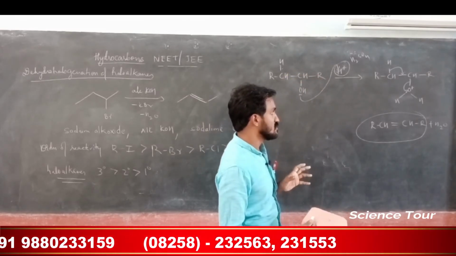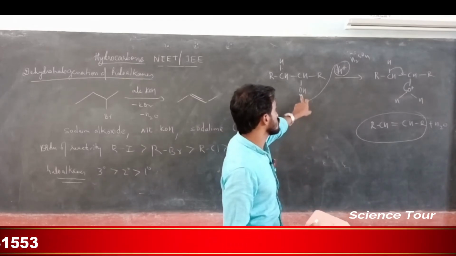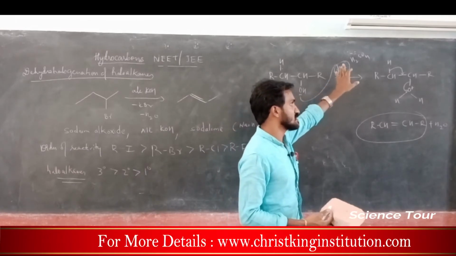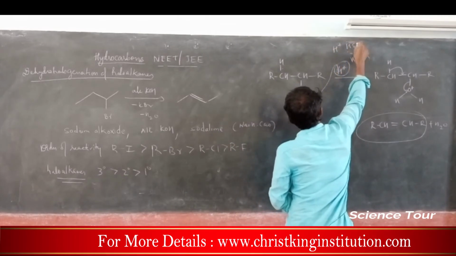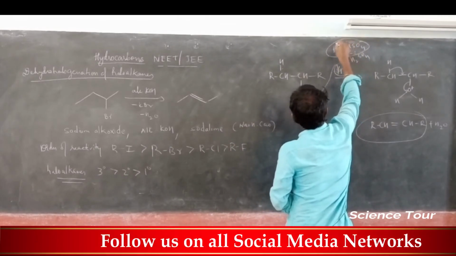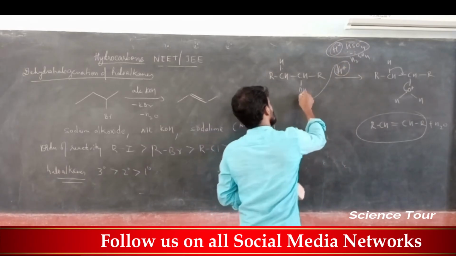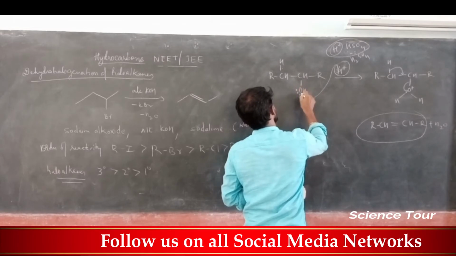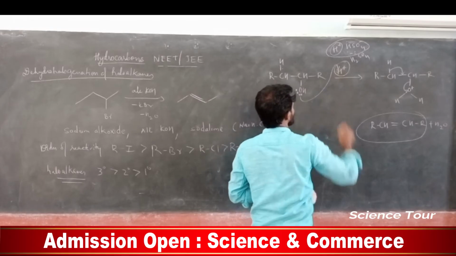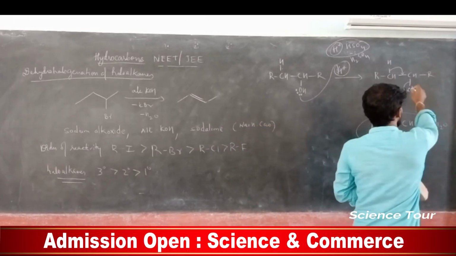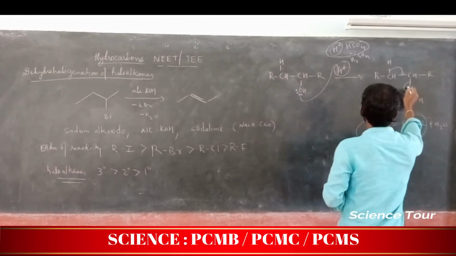secondary alcohol. Here what happens, my dear students, this alcohol group will go and attack sulfuric acid containing H plus, sulfuric acid in the form of H plus HSO4 minus. So this H plus, where does it come from? Sulfuric acid. So this OH has two lone pairs of electrons like this. One of the lone pairs will go and attack H plus. So it becomes O plus. O plus means shortage of one lone pair of electrons. One more lone pair is present here only.